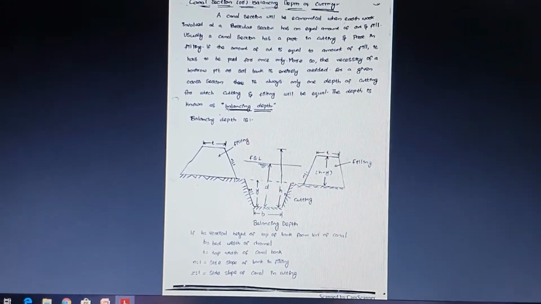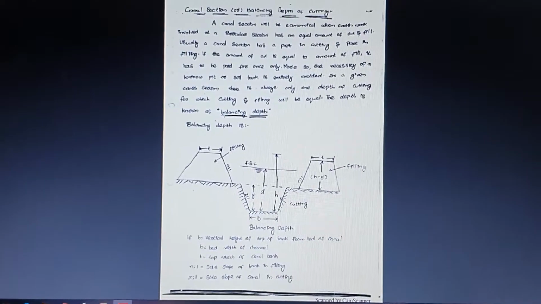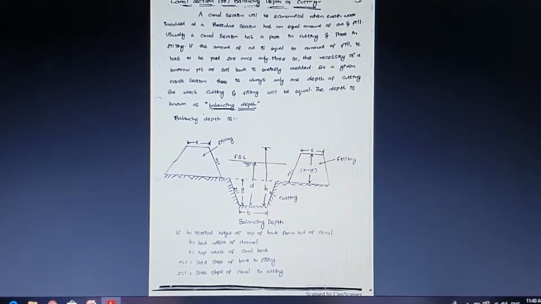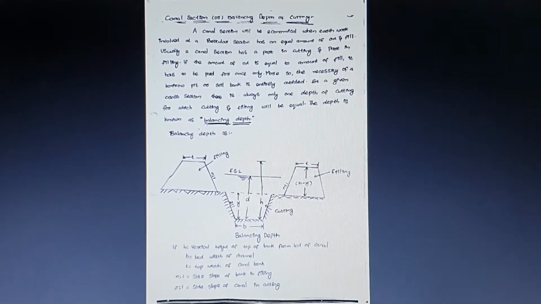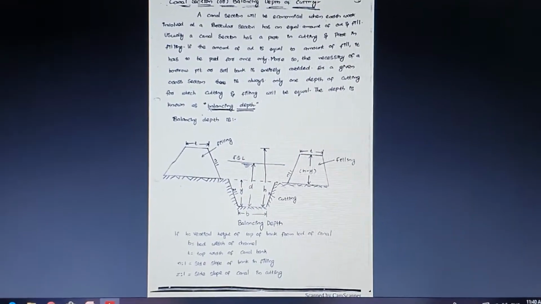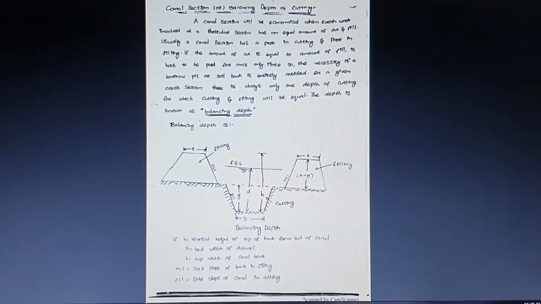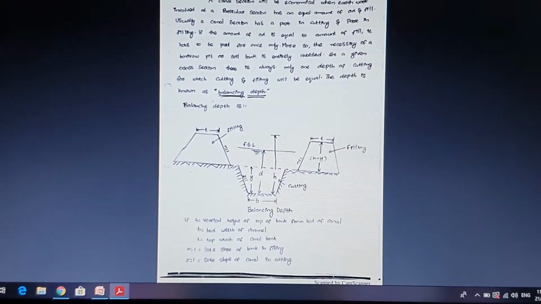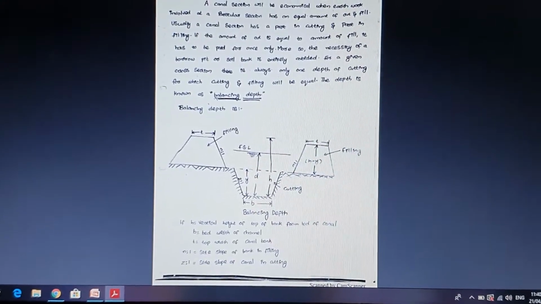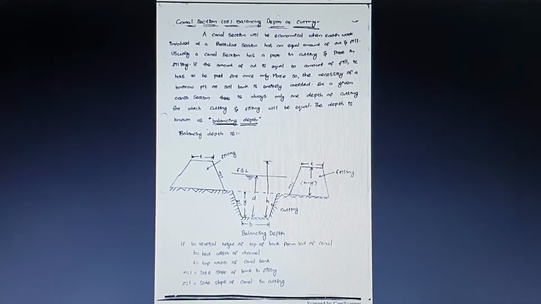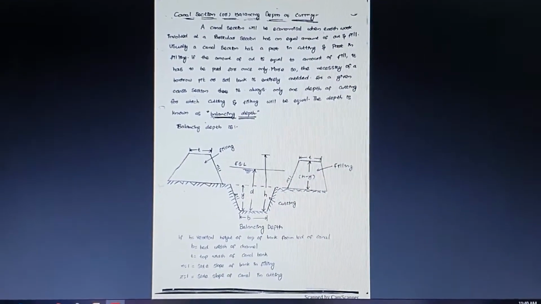So you can read in the definition, a canal section will be economical when the earthwork involved at a particular section has equal amount of cut and fill. So whenever you are making the trapezoidal channel of the canal section, you need to take care in such a way that equal amount of cutting and filling of the canal section is achieved. Whenever equal depth of cutting and filling is made, that type of section you are going to call the balancing depth of the section.